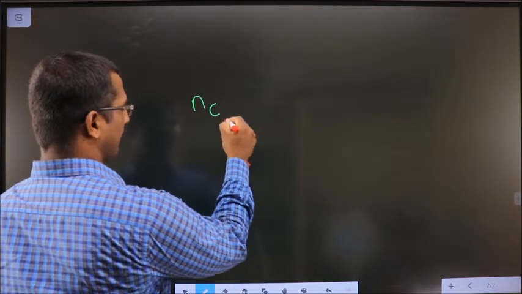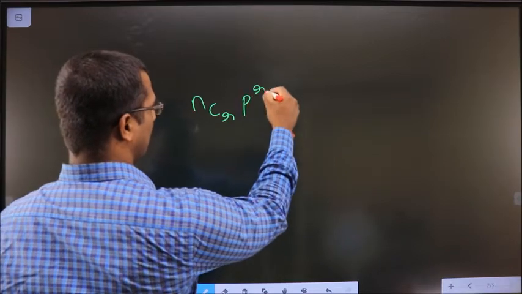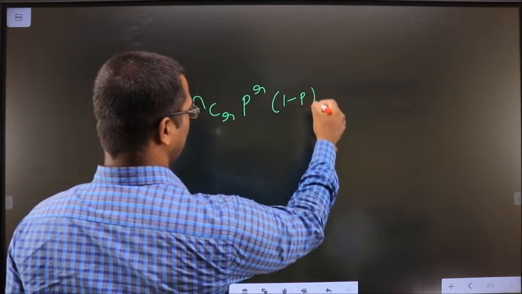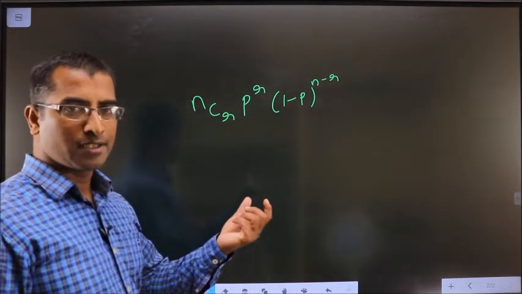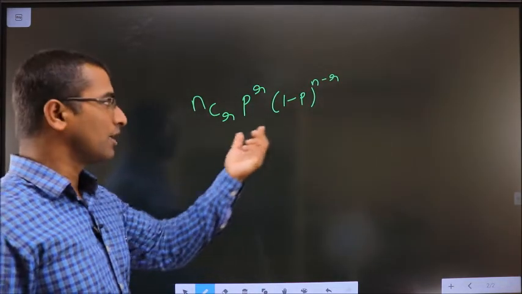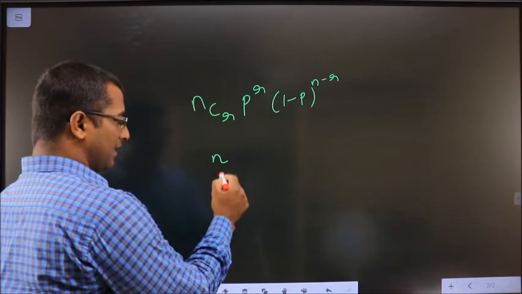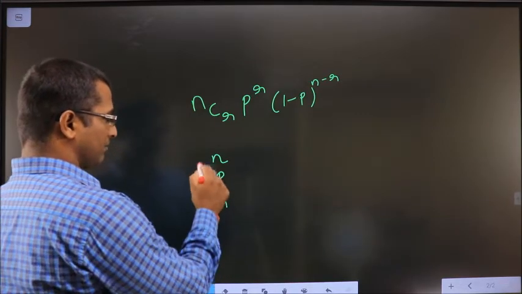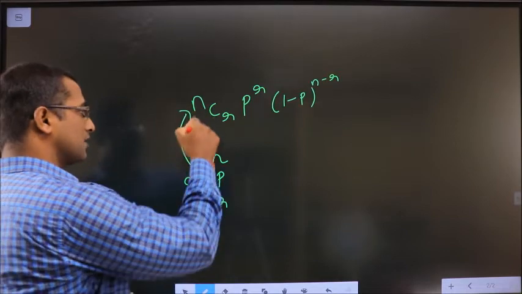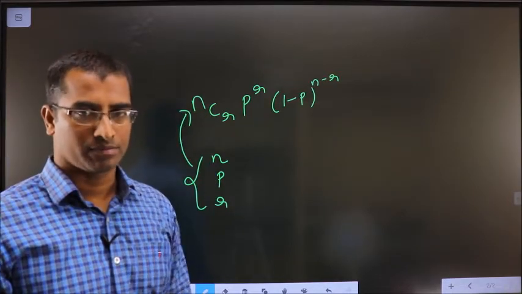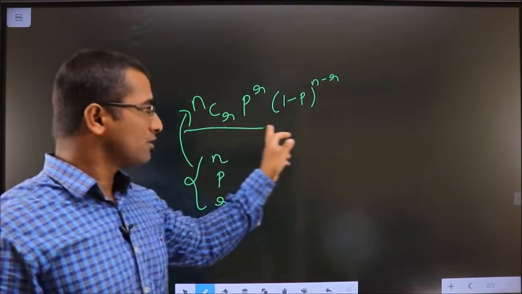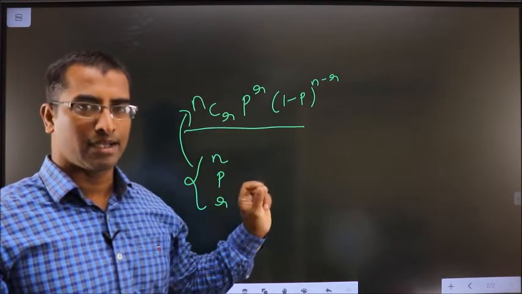The binomial distribution formula is nCr p power r into 1 minus p power n minus r. You should know the values of n, p and r. Replace them in this formula to get the required answer. Okay. I'll explain how to make use of this with the help of the above examples.